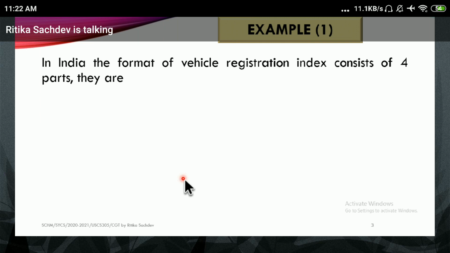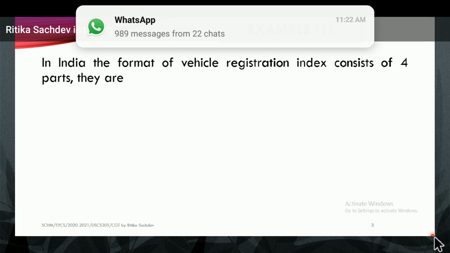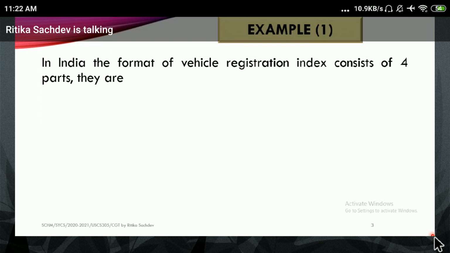So that is how we plan and give numbering to any object, either in sorted form or as a unique identification, so that people can find it easily. Now we are proceeding with the vehicle registration index.